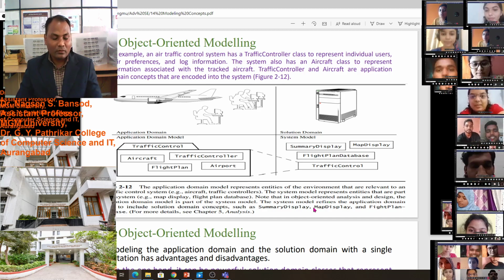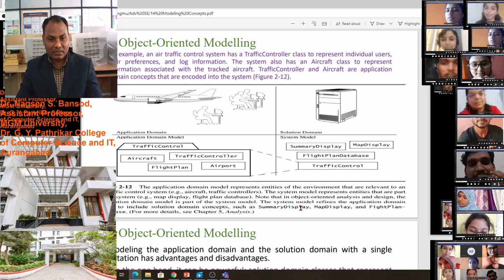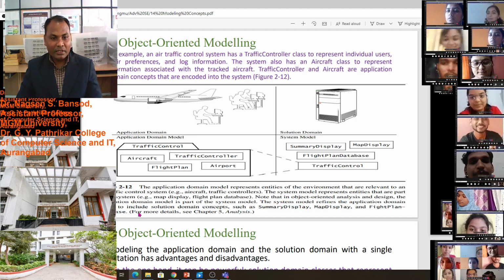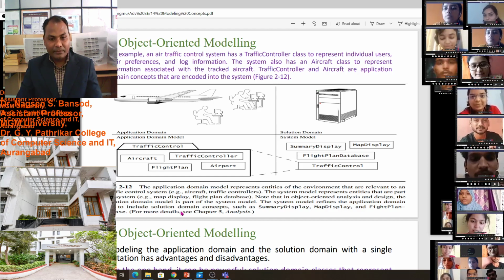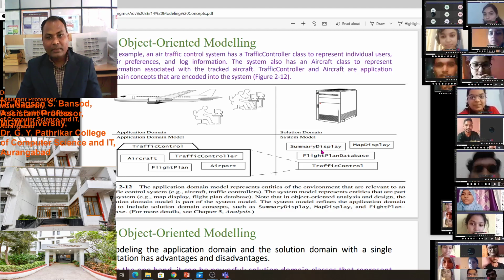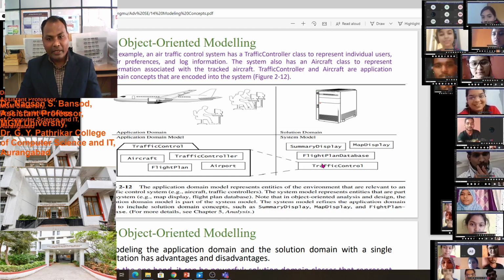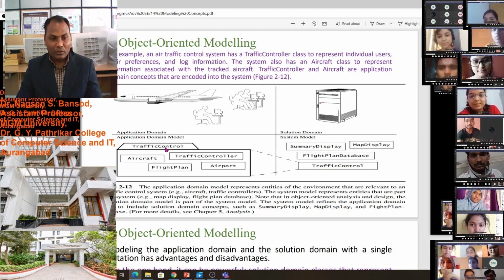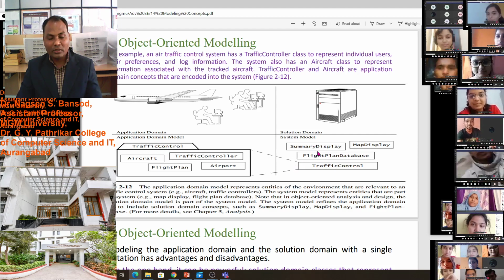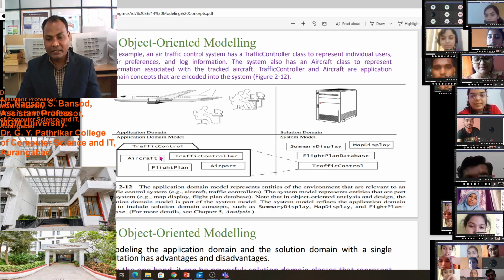Details are given in the next chapter, but you have to keep in mind the solution domain concepts: summary display, map display, flight database, traffic control. Traffic control is also part of the solution domain, and this is the application domain.